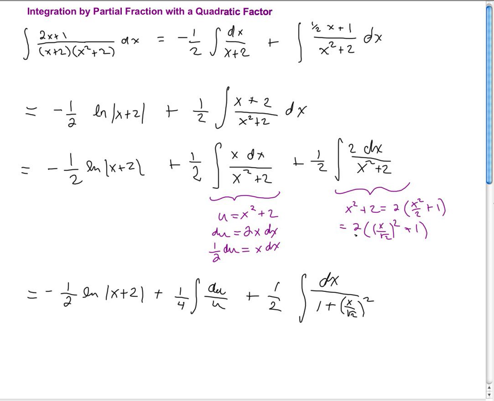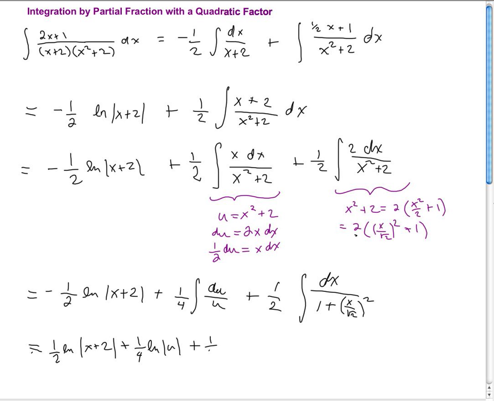So this is equal to then 1/2 ln of x plus 2, plus 1/4 ln absolute value of u, right? We'll change that over. And what's this other one?